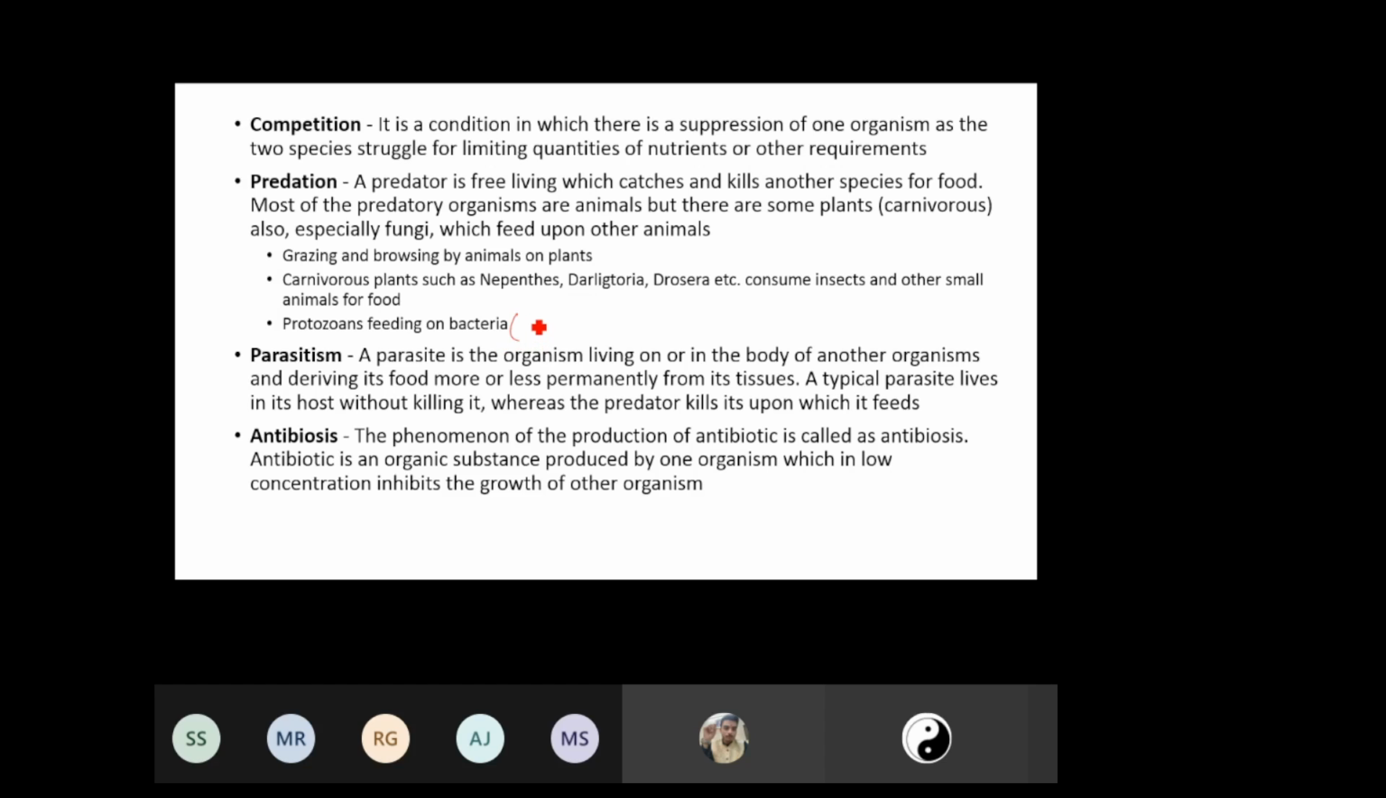Note down this protozoa, it also plays a very important role in wastewater treatment. We'll come to it when we go to module 3. So protozoa have a very important role in wastewater treatment.